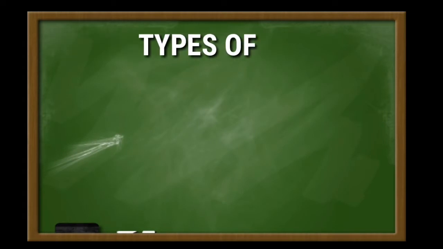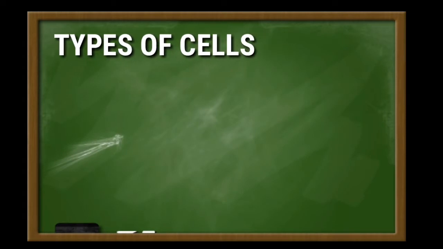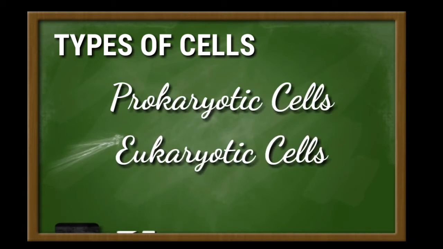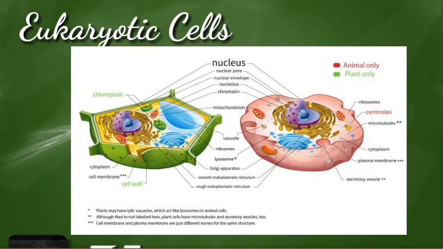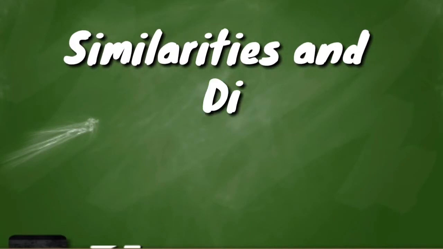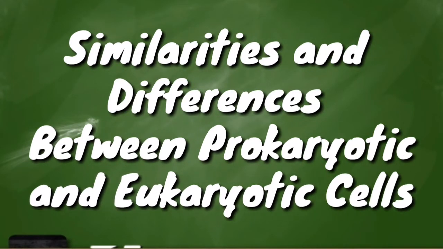There are many types of cells, all grouped into one of two broad categories. We have the prokaryotic and eukaryotic. For example, both animal and plant cells are classified as eukaryotic cells, whereas bacterial cells are classified as prokaryotic. In today's lesson, we're going to explore the similarities and differences between prokaryotic and eukaryotic cells.